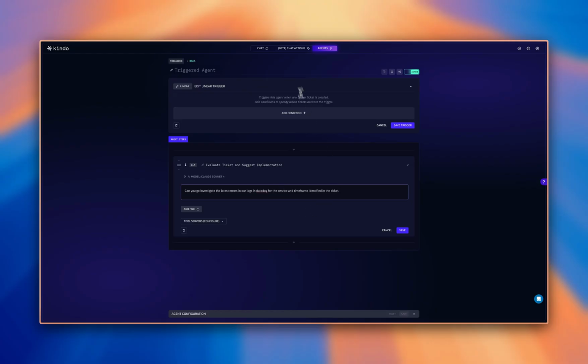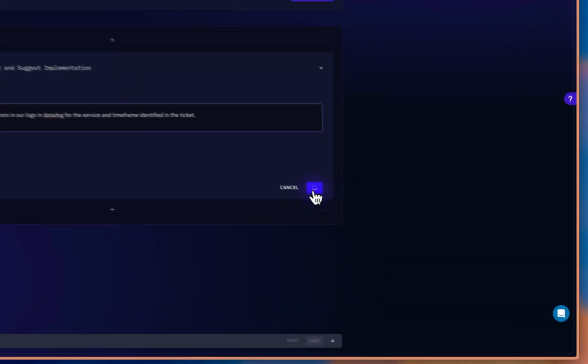So the idea here is that the ticket comes in, this AI agent has access to all the details of the ticket, and then I can instruct it, given the service and the time frame, to go look for logs in Datadog, and then I can save this.